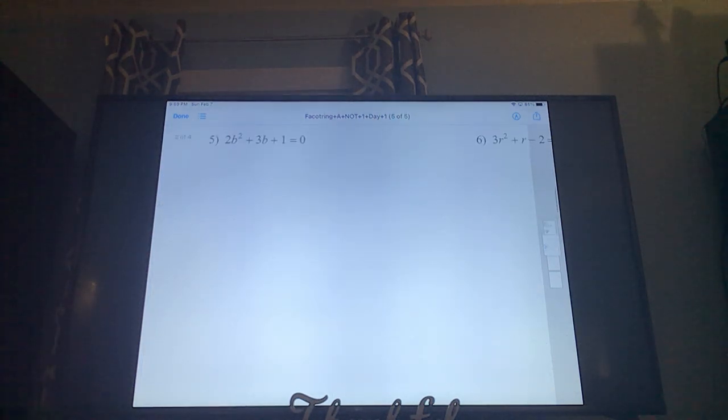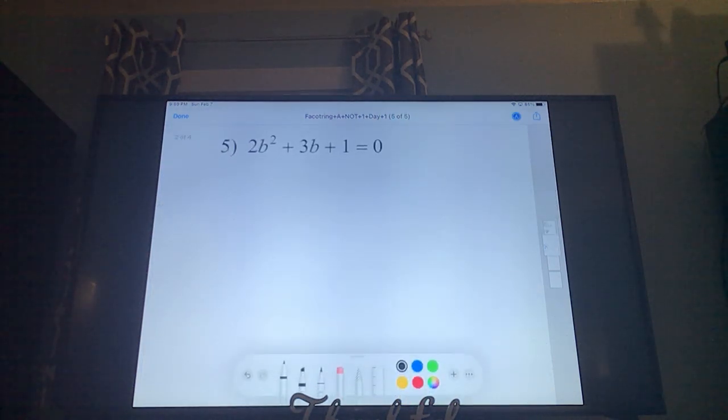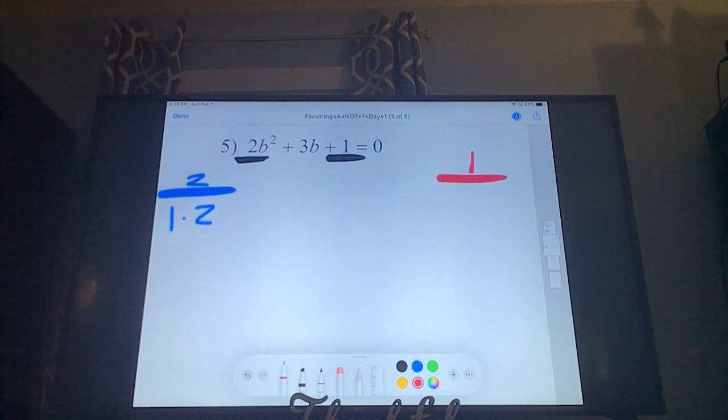Okay, let's look at 5. Okay, we factor our first number and our last number. And so for the first one I have a 2. Okay, well it's going to be a 1 and a 2. For the back one I got a 1. And the only factors of 1 are 1 and 1. Okay, we can draw our parentheses.